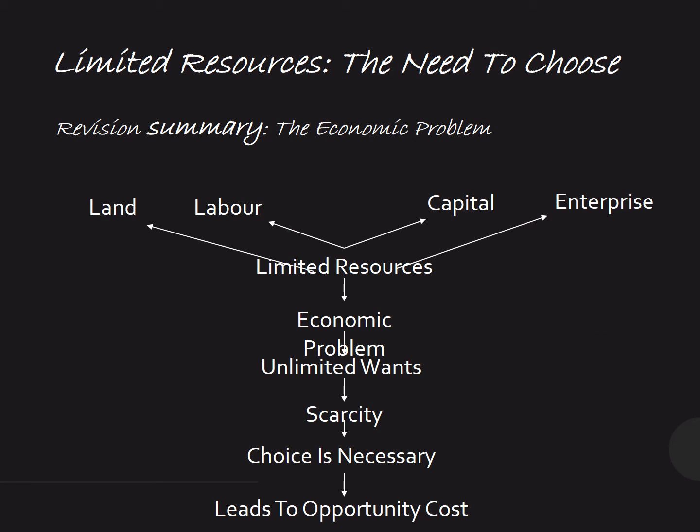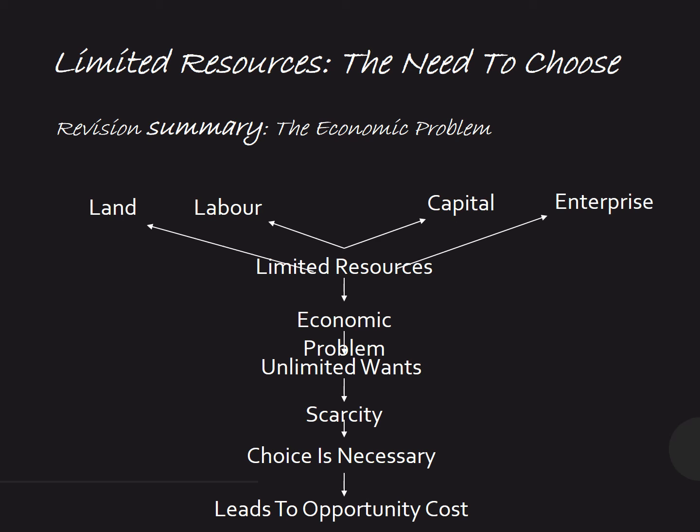Well, here is the revision summary of the economic problem, that we have limited resources, which are land, labor, capital. They lead us towards the economic problem because there are unlimited wants, which leads us towards scarcity, and then choice. Choice is very necessary when there are scarce and limited resources.